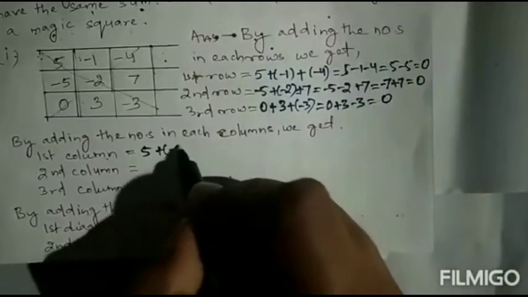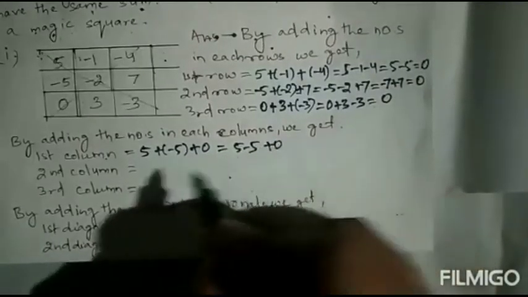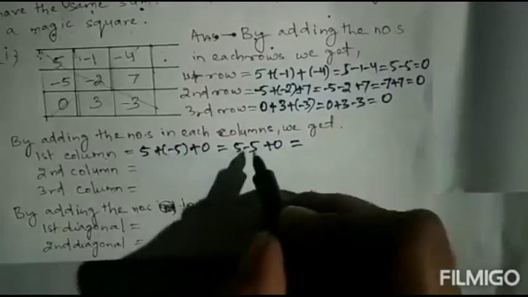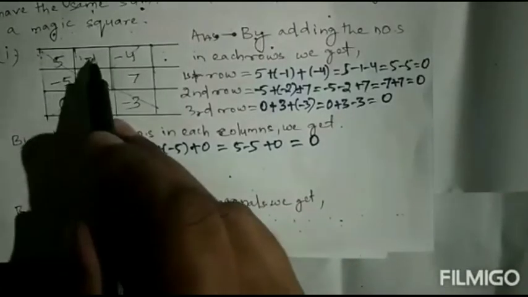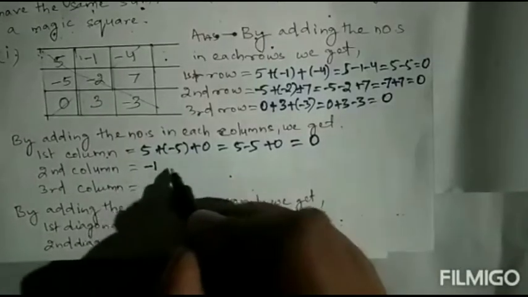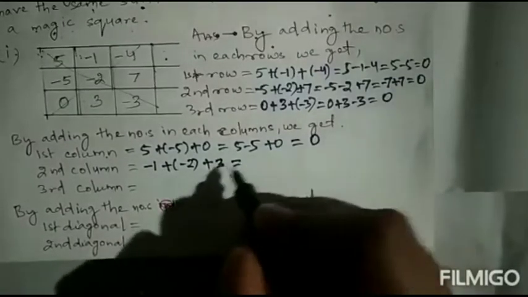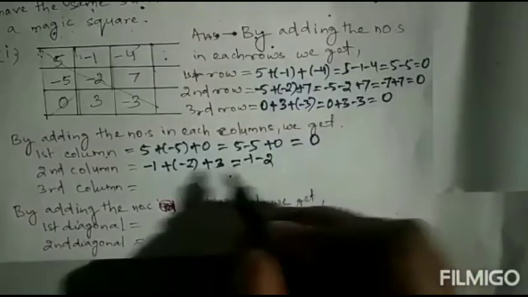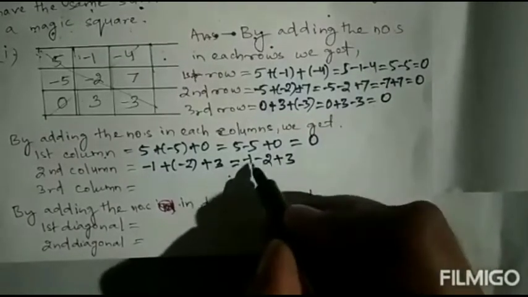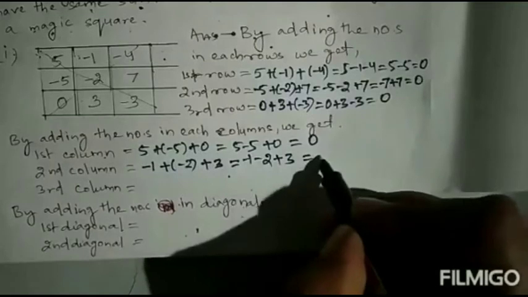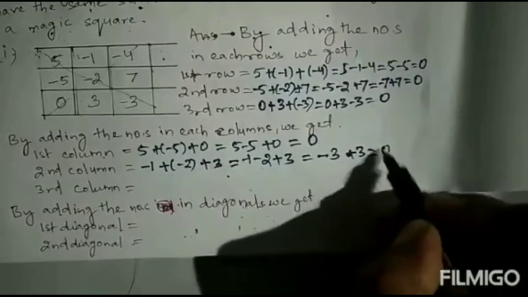5 plus minus 5 plus 0 equals 5 minus 5 plus 0, so 0. Next, the second column: minus 1, minus 2, 3. Minus 1 plus minus 2 plus 3 equals minus 1 minus 2 plus 3. First we'll do minus 1 minus 2, which is minus 3, plus 3 equal to 0.